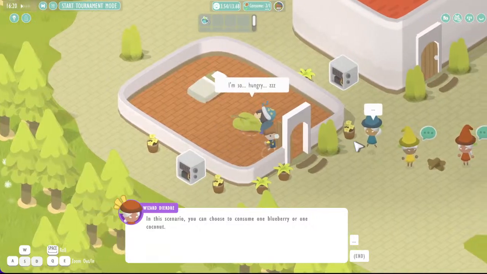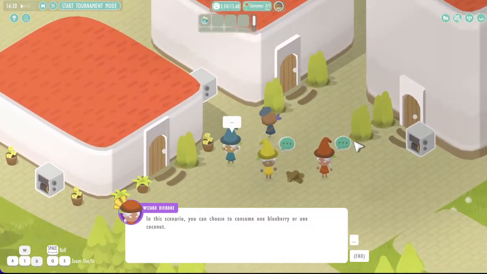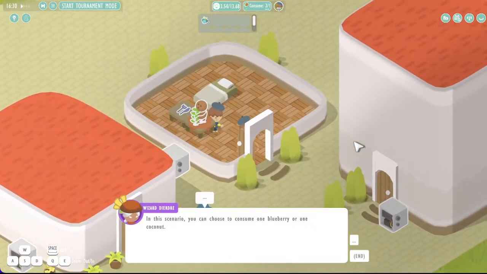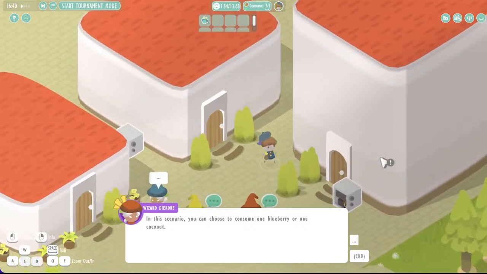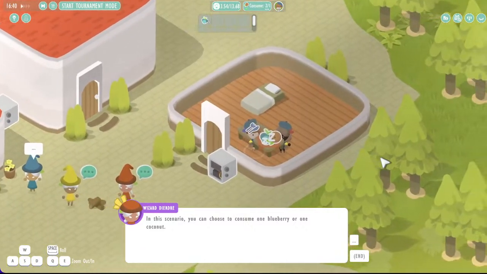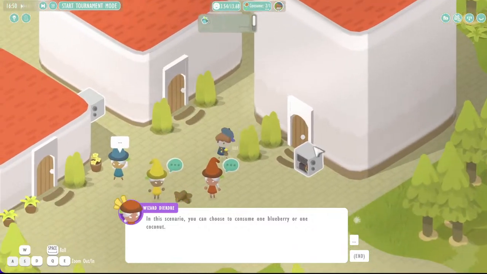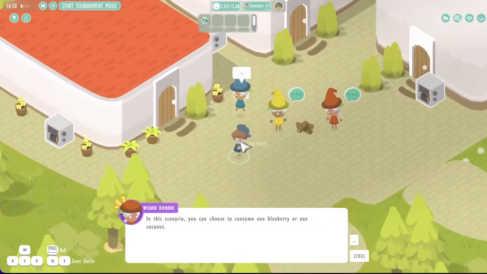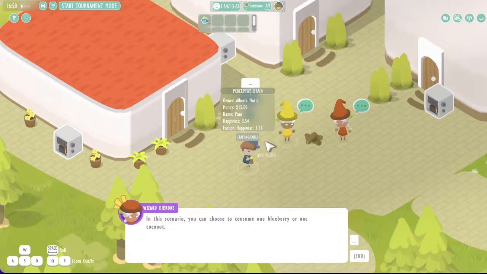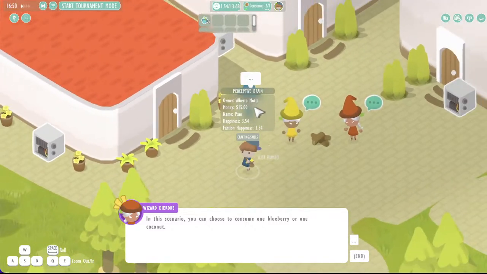This is my room in this case. And this is the house of the other students that have done their shopping, as you can see here. Good on them. They bought good stuff. I can always right click on my character to see more information, in this case, how much money I have, the happiness that I've gained, and so on and so forth.